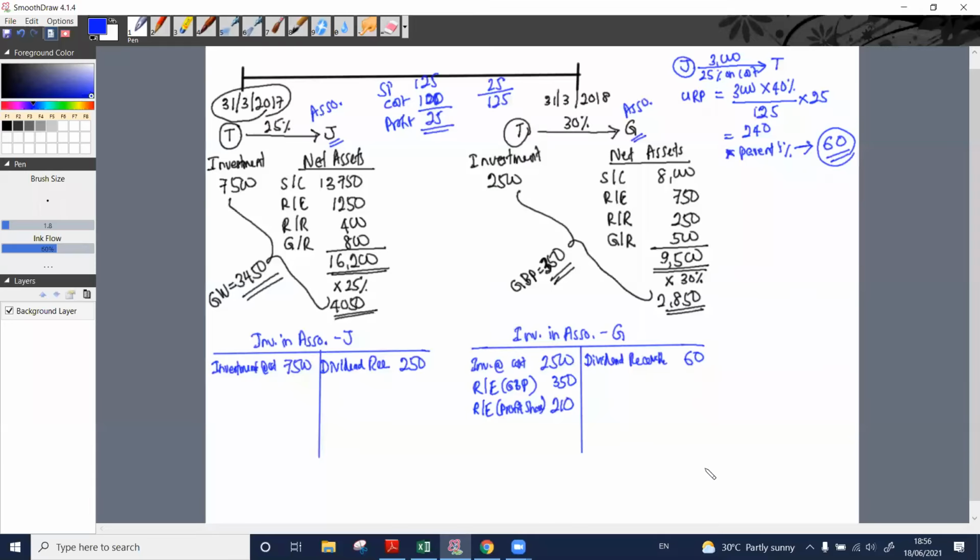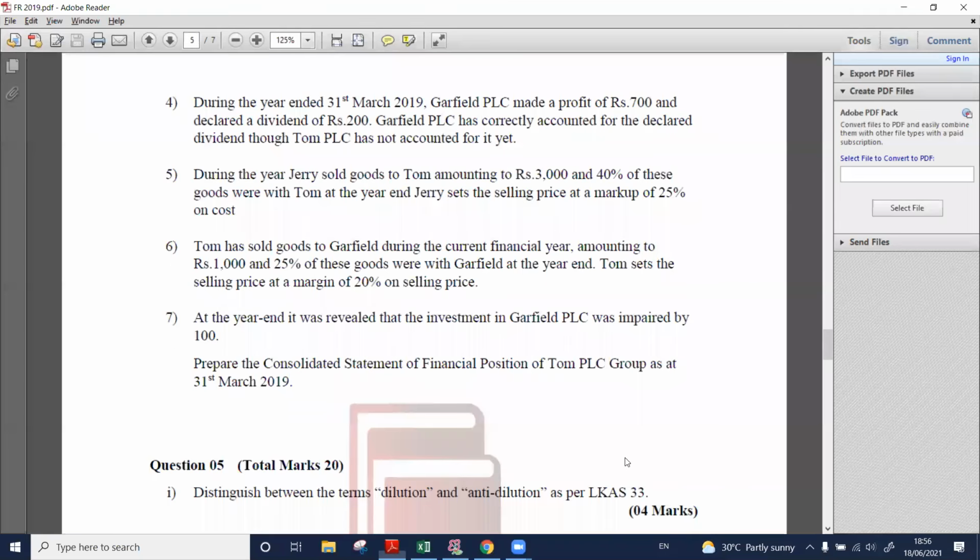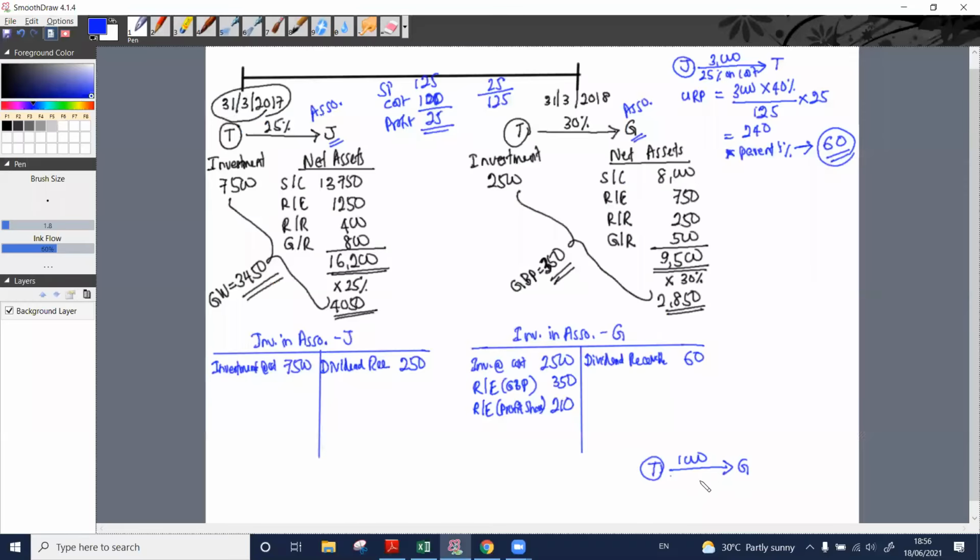Tom has sold to Garfield, a sale worth 1,000. Their pricing policy is what? 20% on selling price. Right? So we need to calculate the unrealized profit. Out of this 1,000, 25% stock was there at the year end.